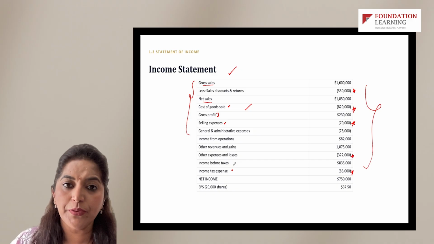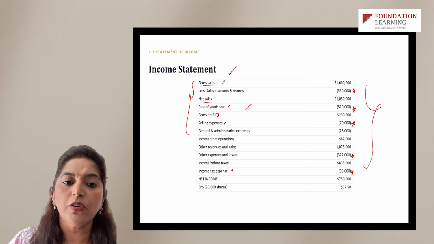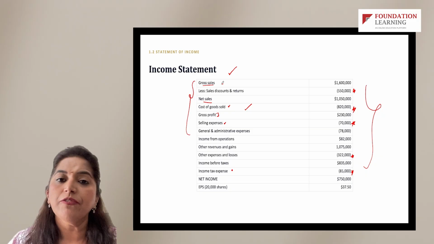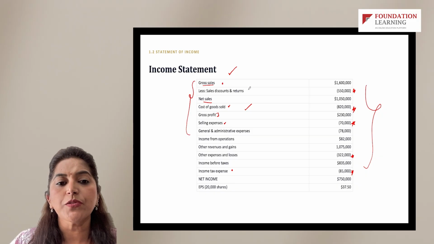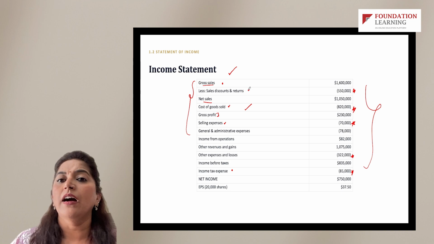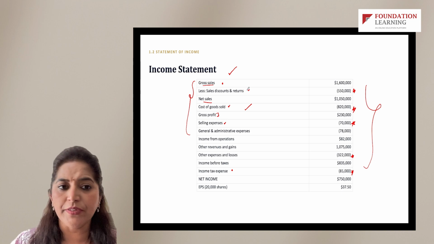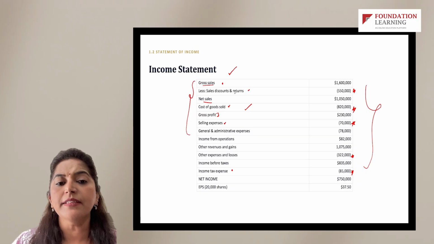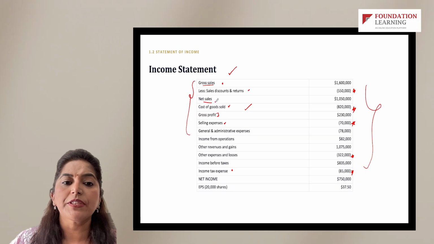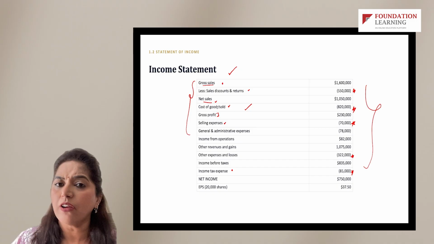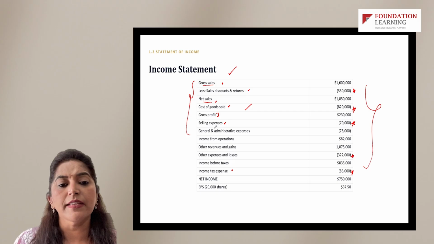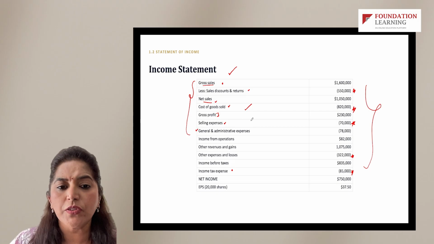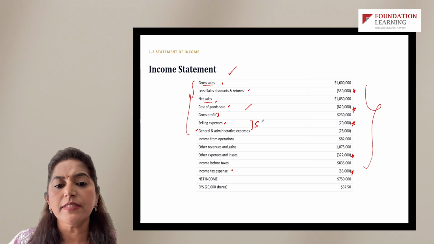Now, as you can look into this income statement, we start from gross sales, as you would do for even an Ind AS based income statement. We start from gross sales. To that we add or deduct any additional income or any additional revenues, etc. And here we have deducted any sales discounts, returns, etc., which gives us net sales. From that obviously we'll deduct cost of goods sold, which will give us gross profit, selling expenses, and then we move on to general expenses. So these are known as SG&A expenses, selling, general and administrative expenses.